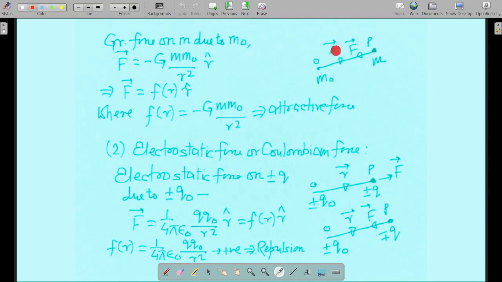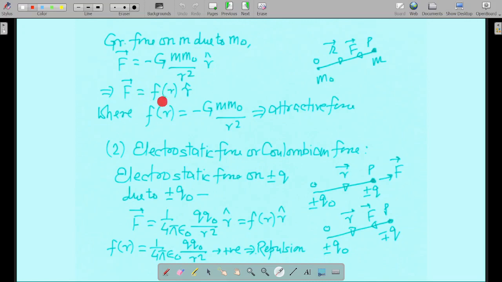Okay, and the r hat direction will be this, and minus r hat direction will be this. As the force is attractive, we have to apply a minus sign, and the magnitude will be G m1 m2 divided by r square. So m1 is m over here and m2 is m naught over here, and the distance magnitude is actually the displacement magnitude, that is the position vector magnitude, which is r. So G m1 m2 divided by r square, so G m m naught divided by r square r hat.